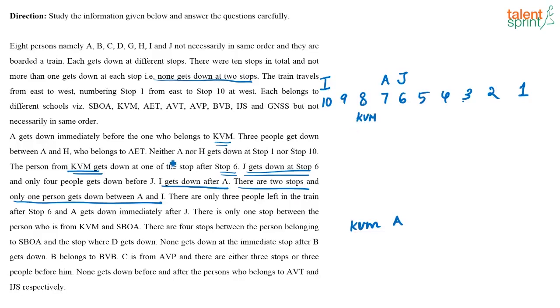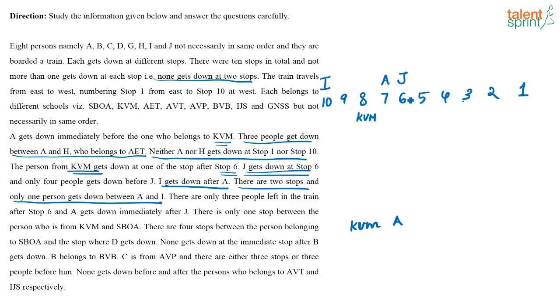Neither A nor H gets down at stop 1 or 10. Okay. 3 people get down between A and H who belong to AET. See, it is also given that J gets down at stop 6 and only 4 people get down before J. So here one position is vacant, correct?